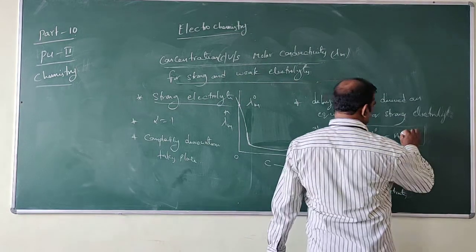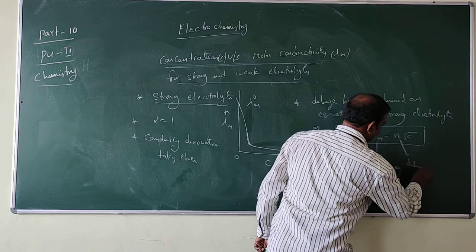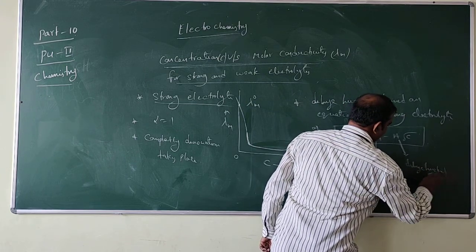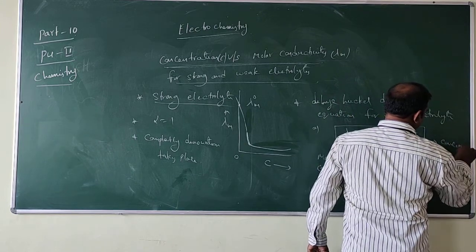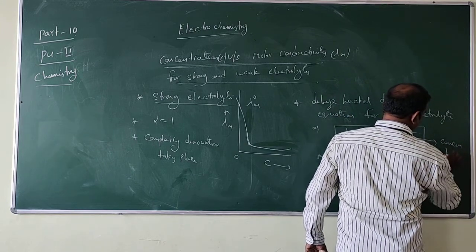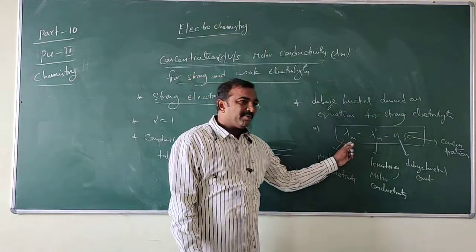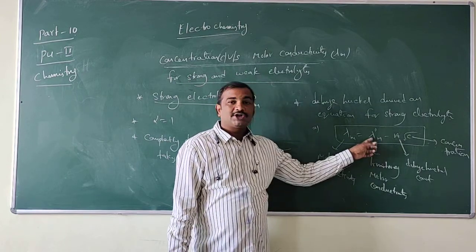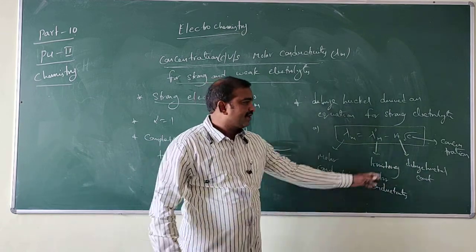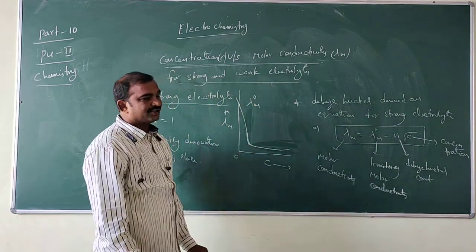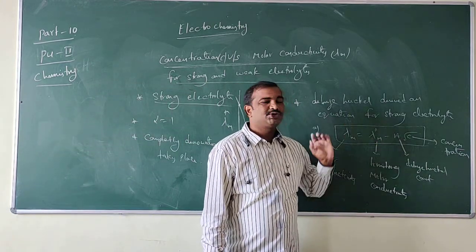A is the Debye-Hückel constant. C is concentration. Look here: lambda m is molar conductivity, lambda naught m is limiting molar conductivity, A is the Debye-Hückel constant, and C is concentration. Lambda m is equal to lambda naught m minus A into root C.